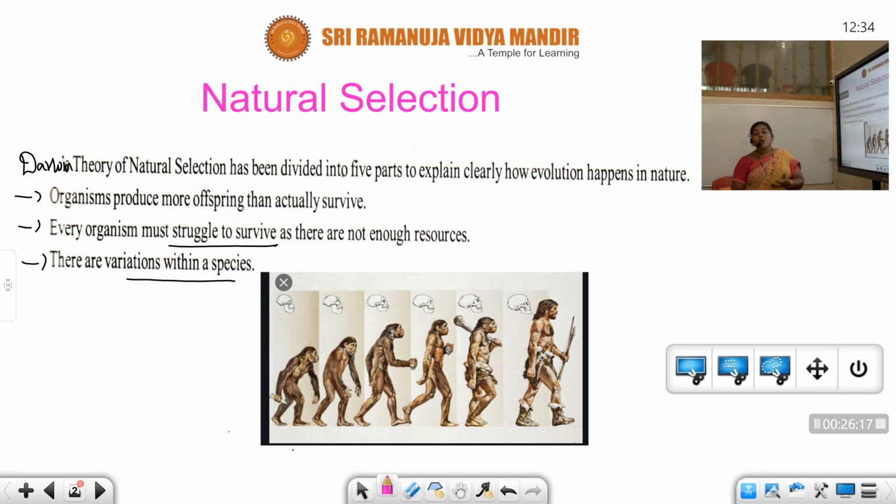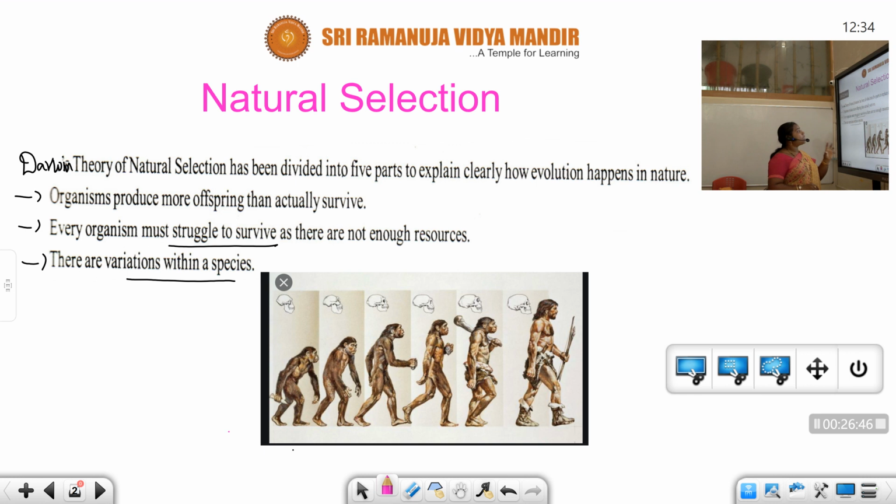See students, here organisms are able to reproduce new organisms. So what does reproduction mean, students? It is one of the basic life processes performed by every living creature. By means of reproduction, it gives new individuals or new progeny. We already studied reproduction in the previous lecture.